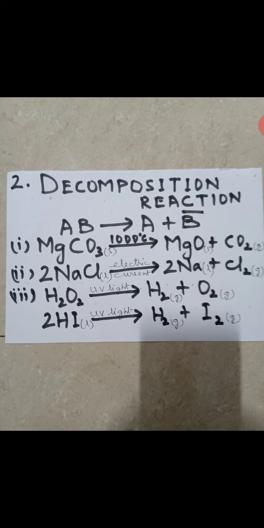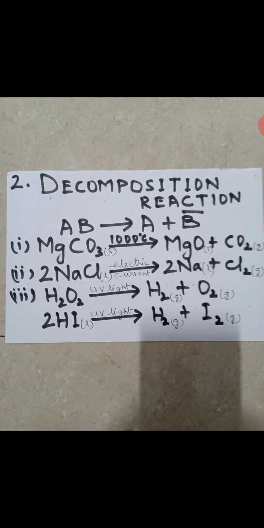Similarly, we have photochemical decomposition reaction. Photo means light. When the decomposition reaction takes place in presence of light, that is said to be photochemical decomposition reaction. Light means any sort of light. It can be sunlight also. That is UV light, which I have written. UV means ultraviolet light. So hydrogen peroxide undergoes decomposition in presence of light to give you hydrogen and oxygen gases evolved.